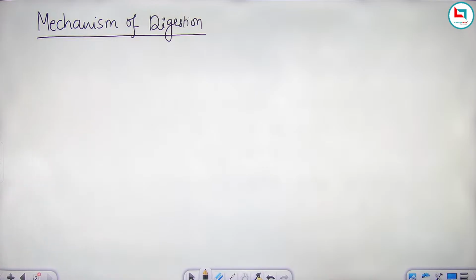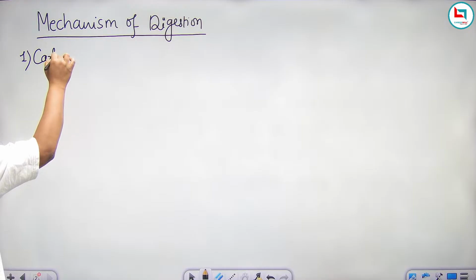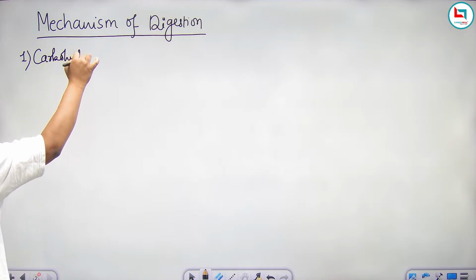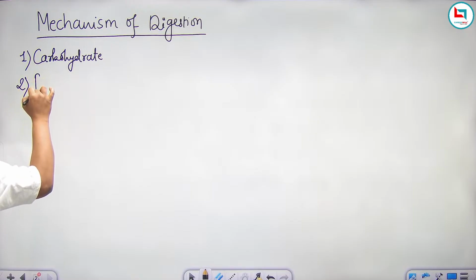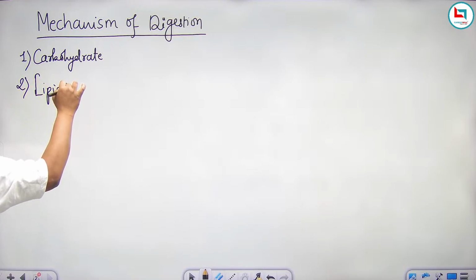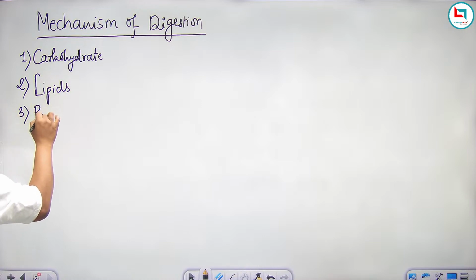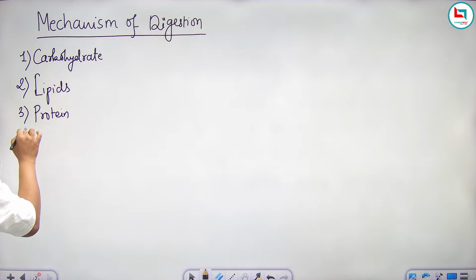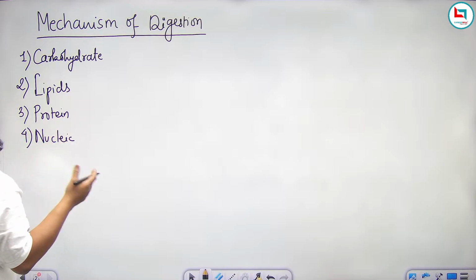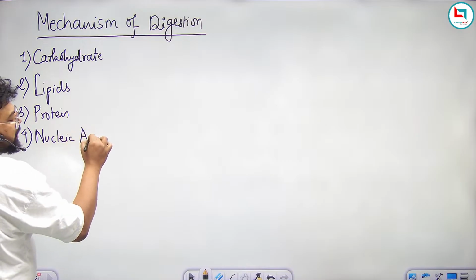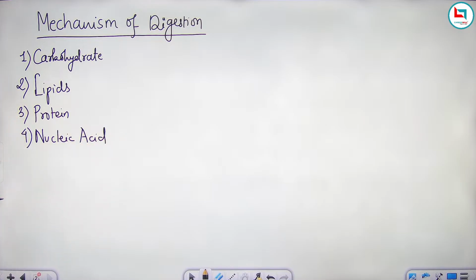So we have different food particles, like carbohydrates, fats or lipids, proteins, and nucleic acids. These are the only macronutrients which get digested by the body. Other than these, vitamins, minerals, water, and roughage can't be digested by our body.